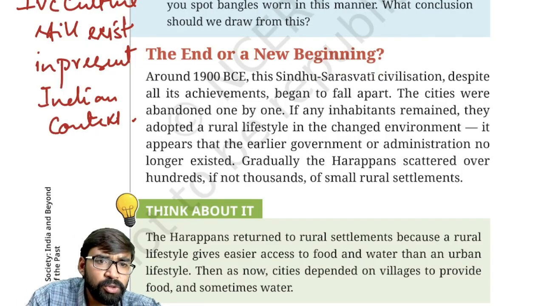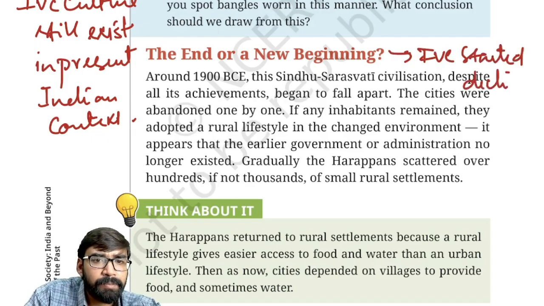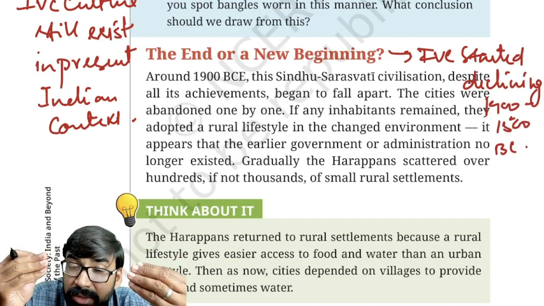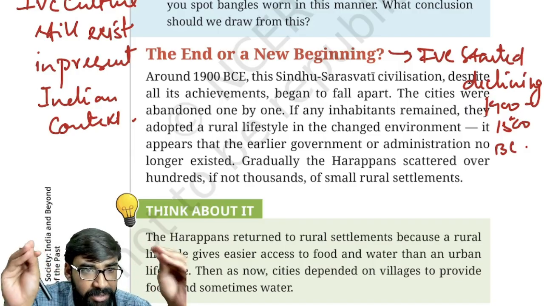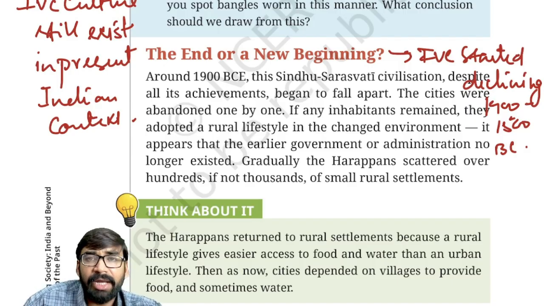IVC started declining from 1900 to 1500 BC. First of all, it was not a sudden decline, it was a gradual decline because of various factors. Remember this thing.